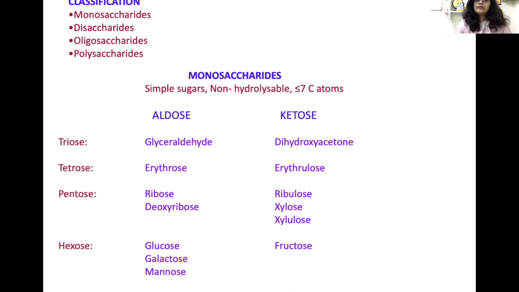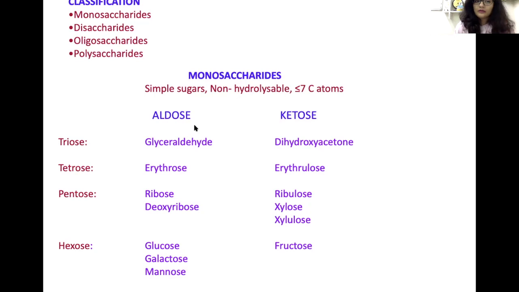As we all know, these are known as simple sugars. Do you remember simple sugar? Because they are crystalline and sweet in taste. Now, mostly they are not hydrolyzable and contain less than 7 carbon atoms. Now, do you remember glucose and fructose? So you can see this aldose and ketose.